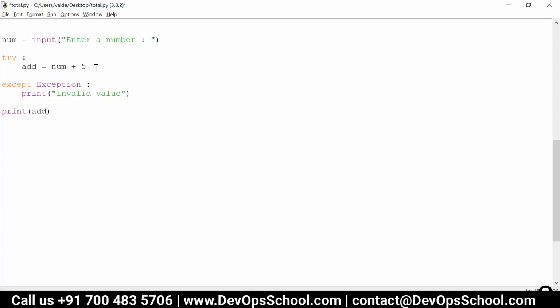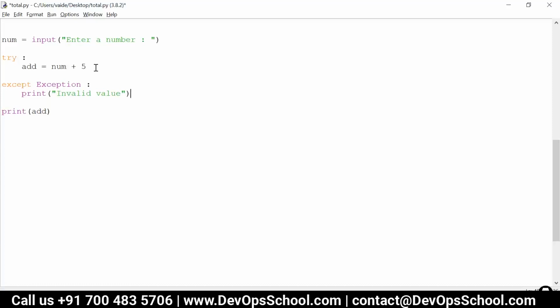Another scenario is that let us say I'm trying to read data from a file. So the file was there till now and I was reading the data. But after 2 days, I just logged in and I tried to read the file, but the file is not there. So accidentally the file might be deleted, or if I'm trying to connect to a server, that server might be down. Some such kind of scenarios may come.